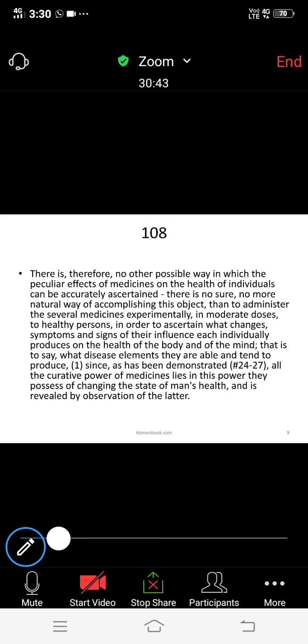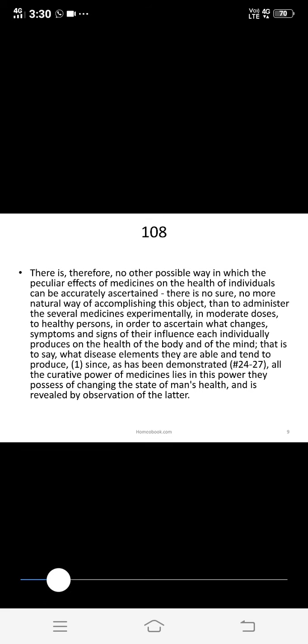Aphorism number 108. First, I will read the aphorism. There is therefore no other possible way in which the peculiar effects of medicine on the health of individuals can be accurately ascertained. There is no surer, no more natural way of accomplishing this object than to administer the several medicines